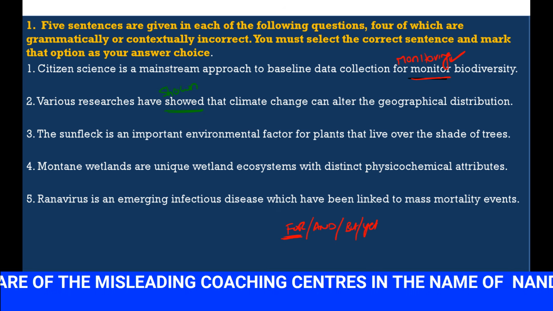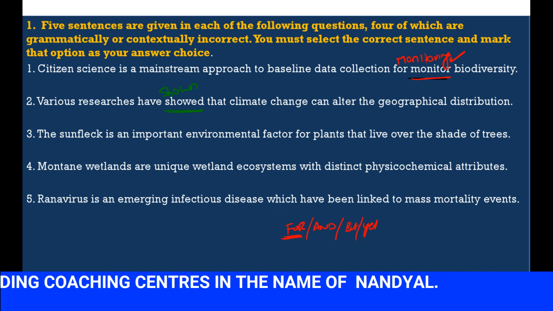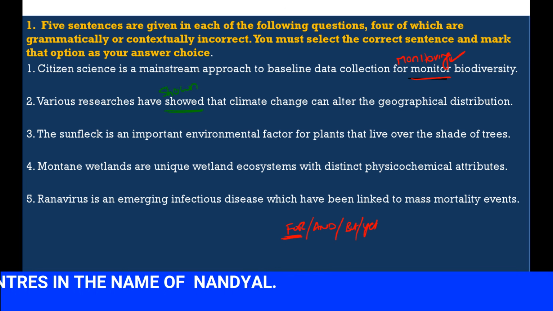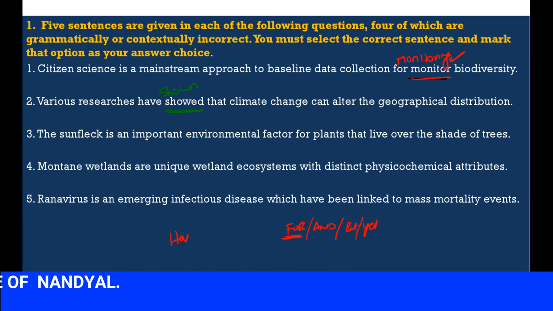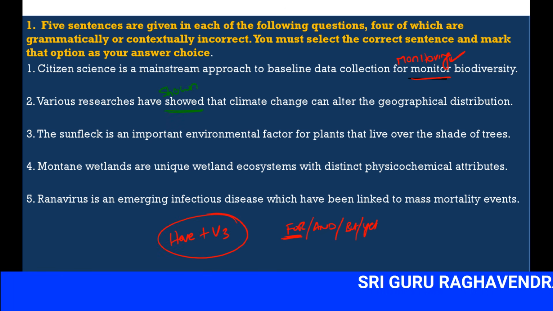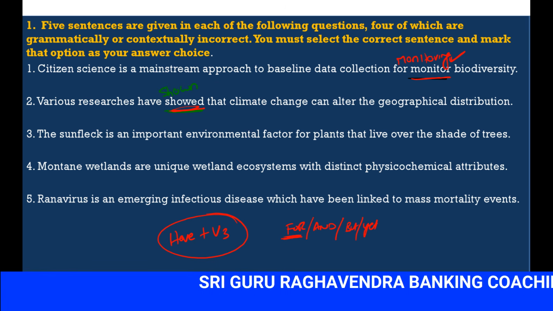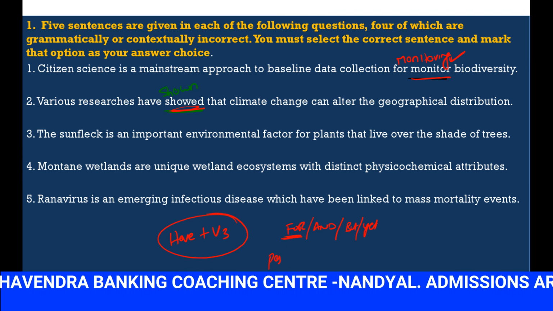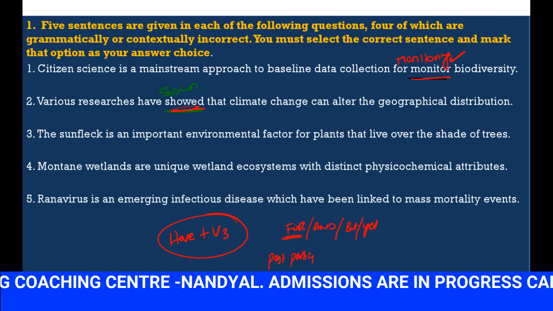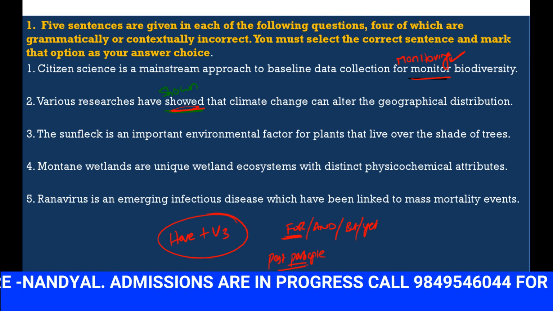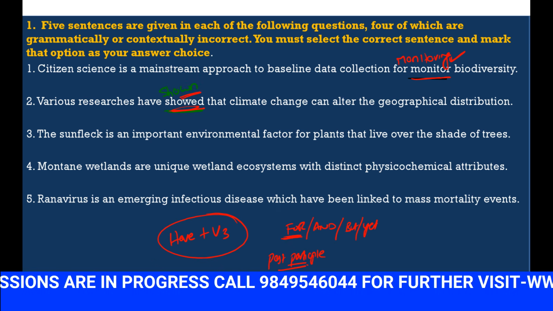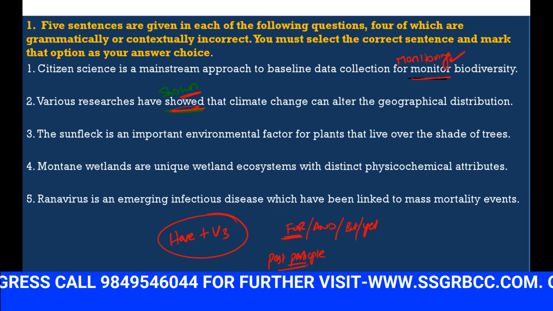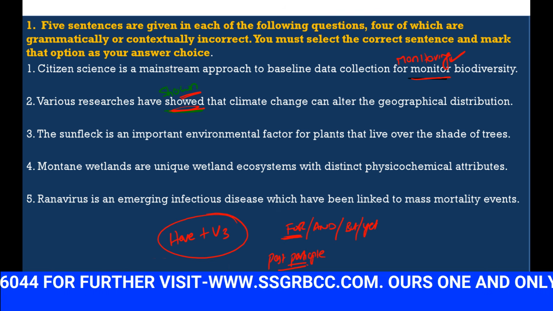Whenever the sentence is in present perfect, we must use a past participle. So have should always be followed by the third form of the verb. So have showed is not correct. Have shown. Whenever a sentence is in present perfect, we should use the past participle, not the simple past. So showed is incorrect, shown is correct. So various researchers have shown that climate change can alter the geographical distribution.